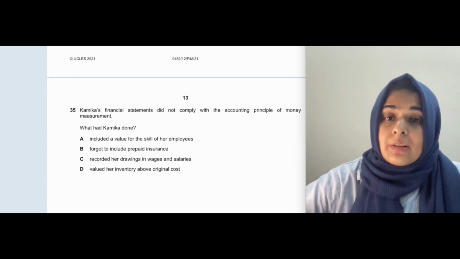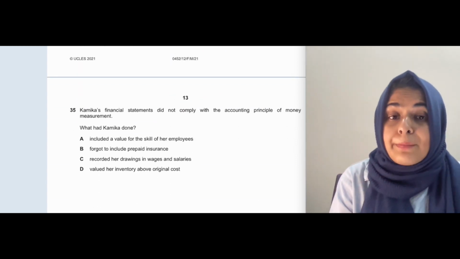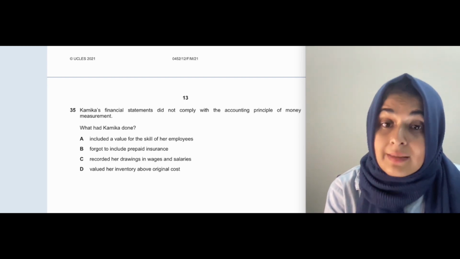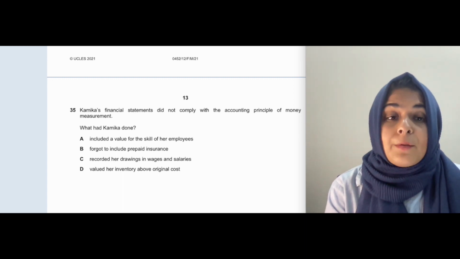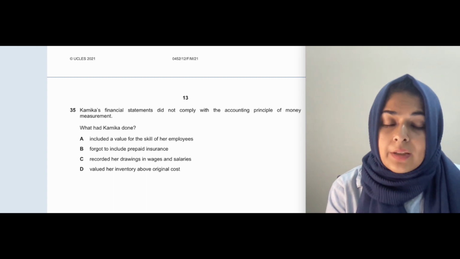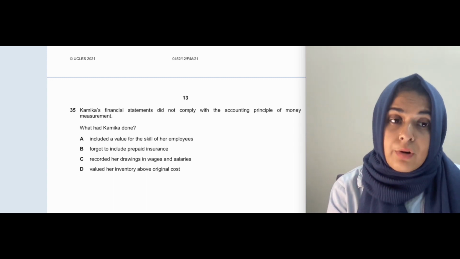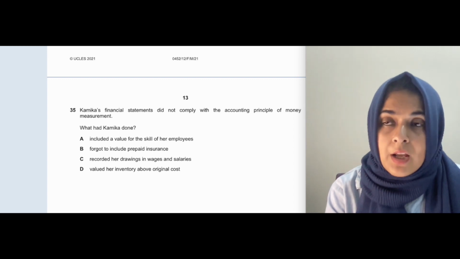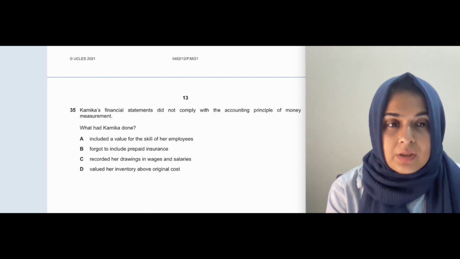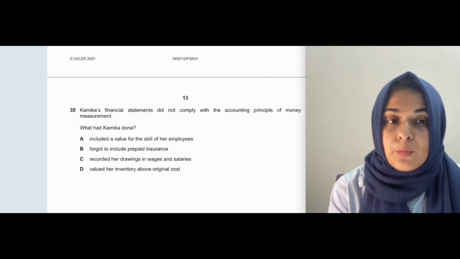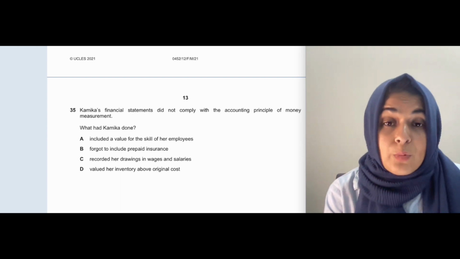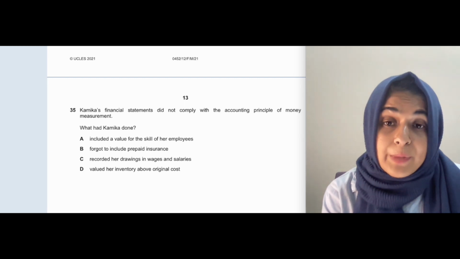Okay, last question. Kamika's financial statements did not comply with the accounting principle of money measurement. So the accounting principle of money measurement says that items which are of non-monetary value should not be included in the financial statements. In the income statement and in the statement of financial position, you cannot put those items which don't have a monetary value. So let's say the motivation of your workforce is not something that you can give a monetary value to because it's priceless.